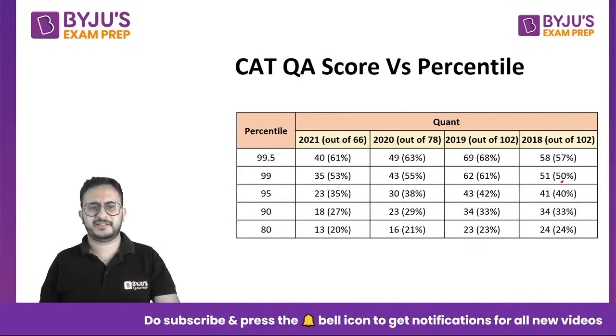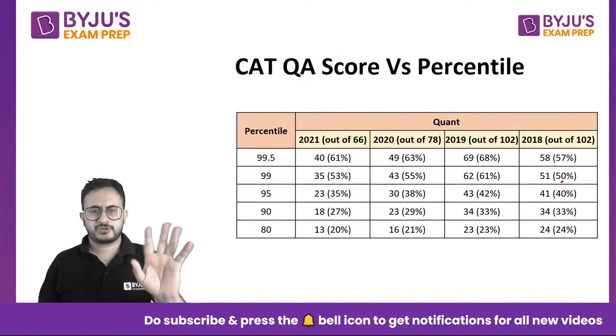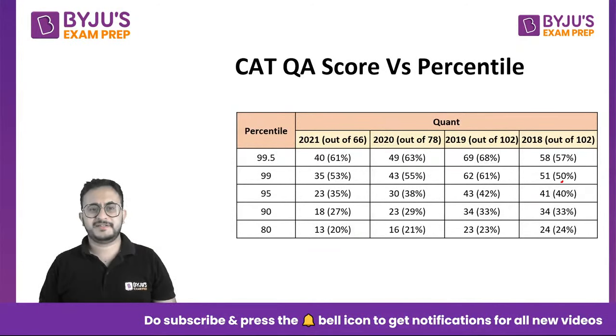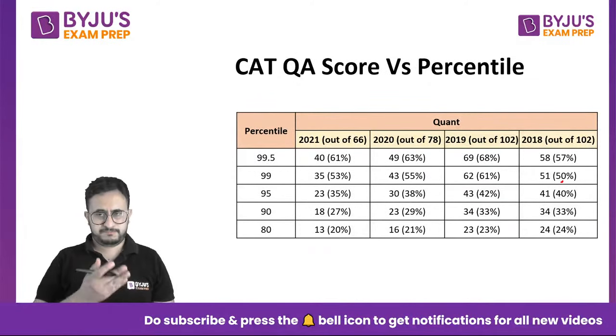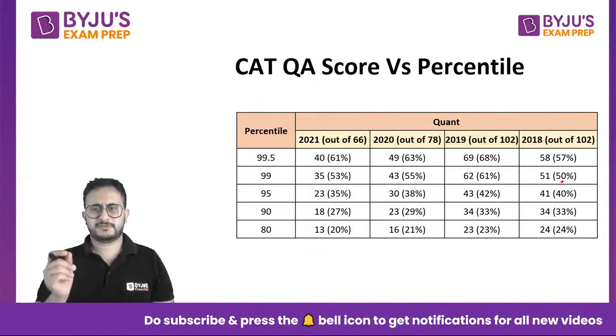7 questions plus 3 incorrect, they attempted 10 questions out of 22, and 7 of them were correct. So people must have got 90 percentile. So it is not as difficult as it seems. The thing is, people just spend a lot of time on particular questions. They do not see all the questions of the paper. Some people just start from the beginning and remain stuck in questions, right?